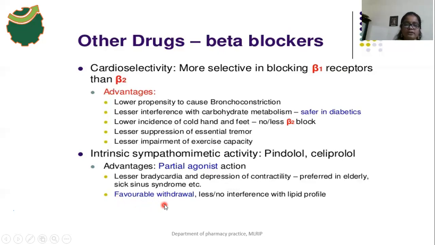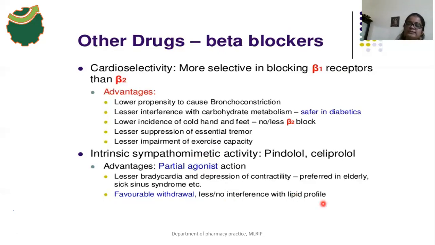And favorable withdrawal. After withdrawal of pindolol and celiprolol, there is no increase in the blood pressure. It does not cause hypertension after withdrawal of these drugs. And there is no interference with lipid profile, because lipid profile is mediated through beta 2 receptors, and here the drug has intrinsic sympathomimetic activity, so there is no interference with lipid profile.